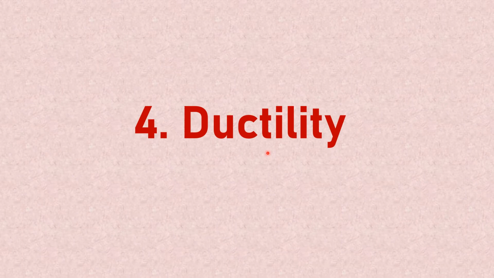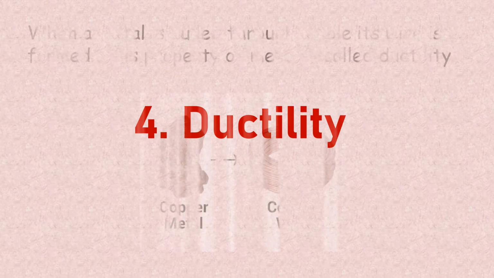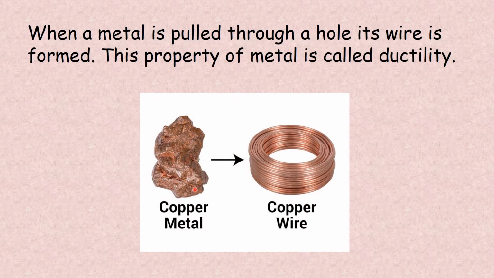Next property is ductility. So here ductility means what? To draw wire. So when a metal is pulled through a hole, a wire is formed. This property of metal is called ductility. From copper metal, we can get thin wire.